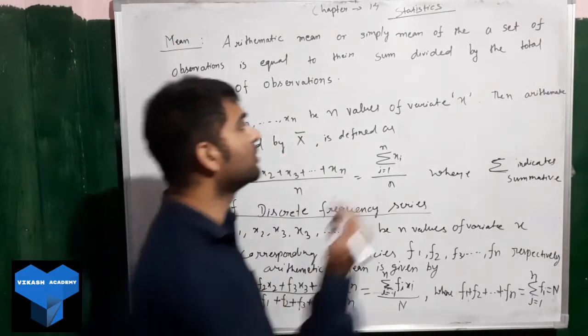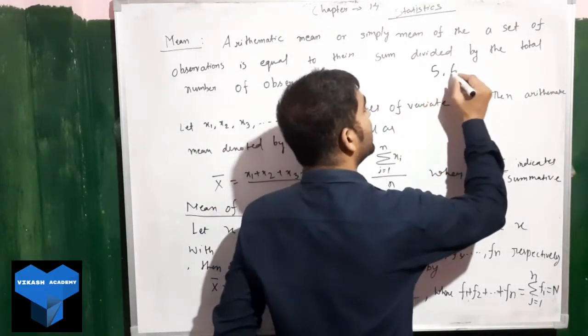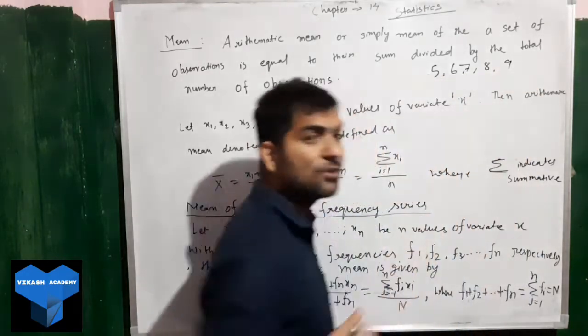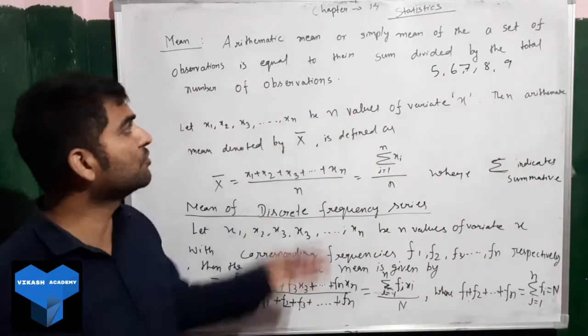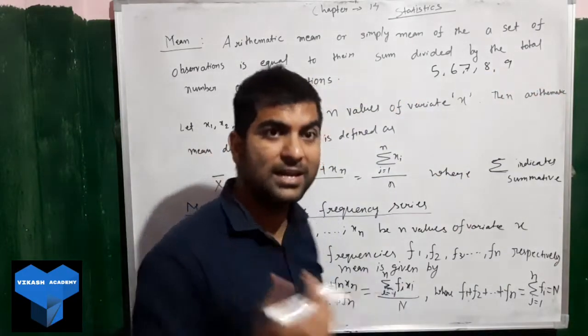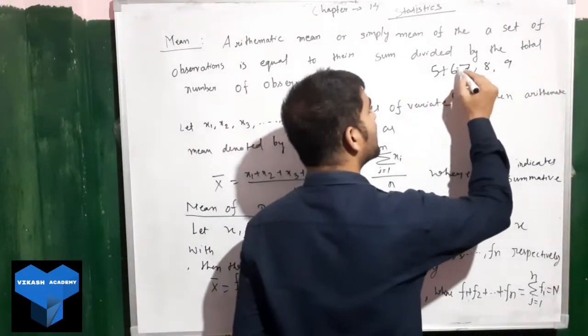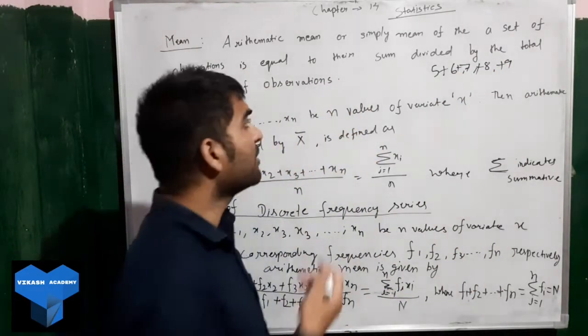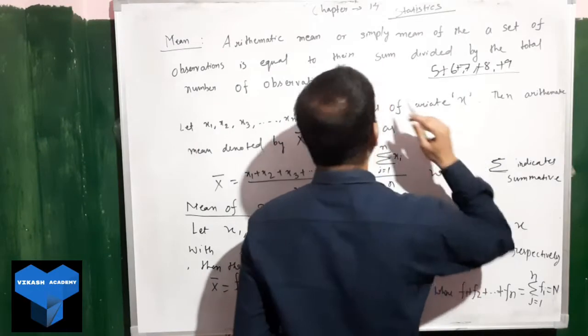If I give you numbers like 5, 6, 7, 8, 9 and ask you to find the arithmetic mean, what you have to do is add all these, putting the plus sign, and then divide by the total number of observations.